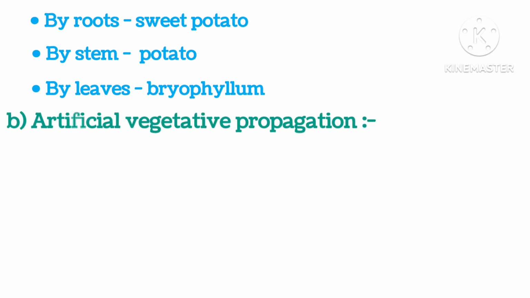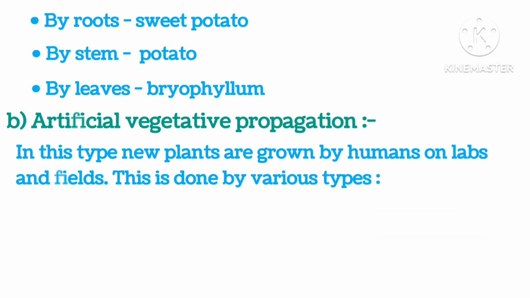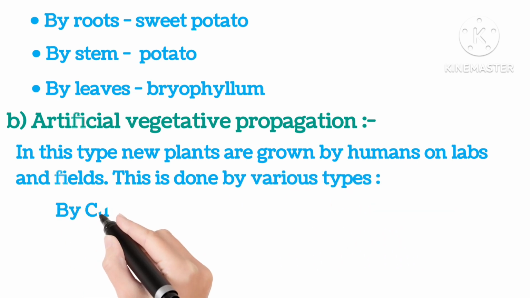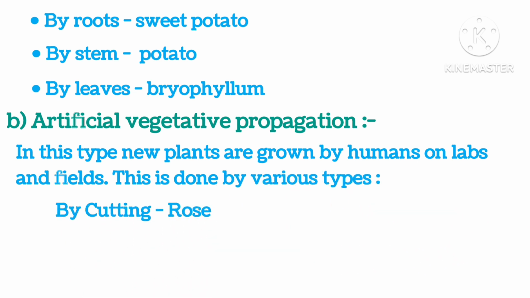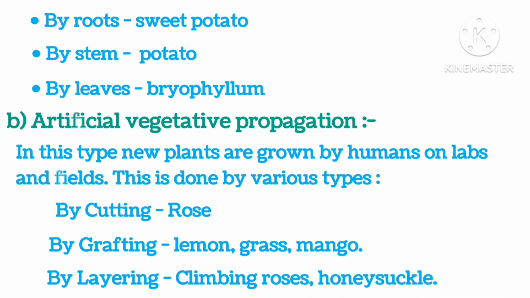Artificial vegetative propagation. In this type, new plants are grown by humans in labs or fields, and this is done by various methods like by cutting, example is rose; by grafting, example is mango; and by layering, example is climbing roses and honeysuckle.